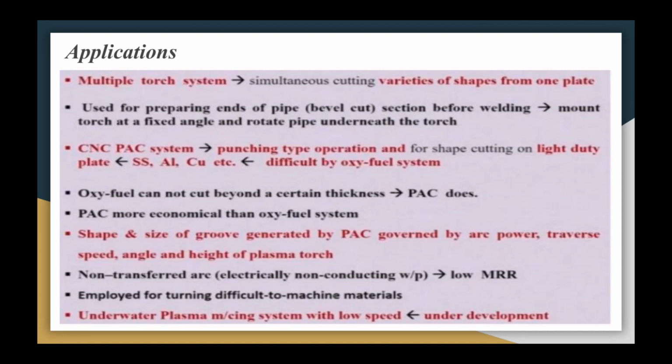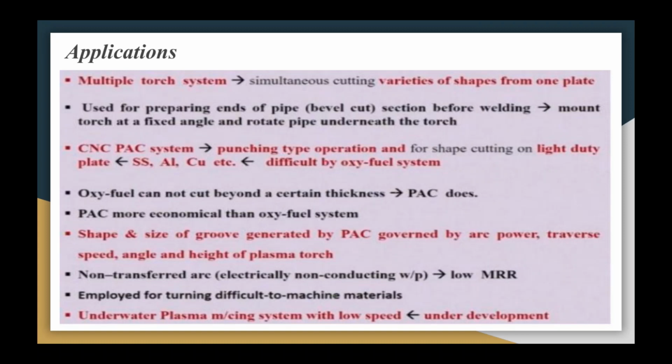In case of cutting of a groove, its shape and size are governed by arc power, transverse speed, angle and height of the plasma torch. In case of electrically non-conductive material using non-transferred arc, material removal rate is low. Plasma has also been employed for turning of difficult to machine materials.